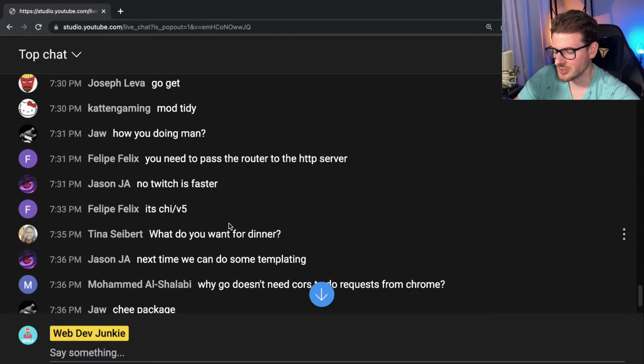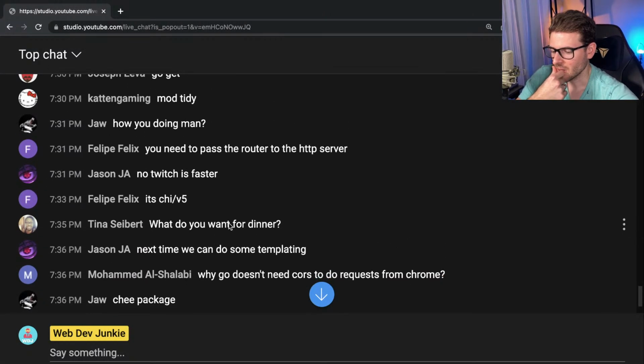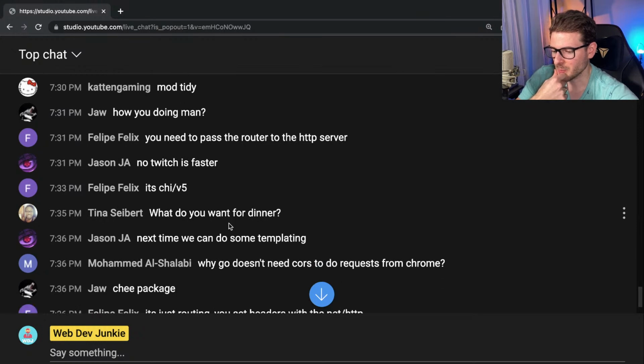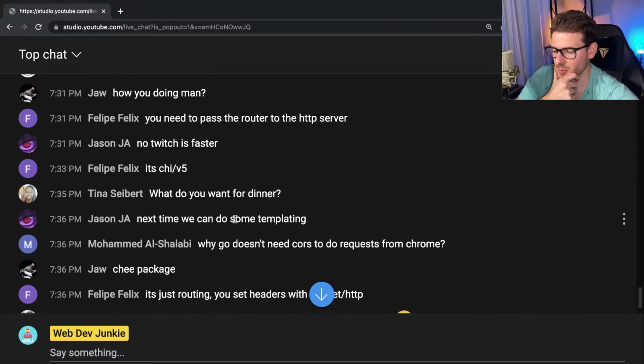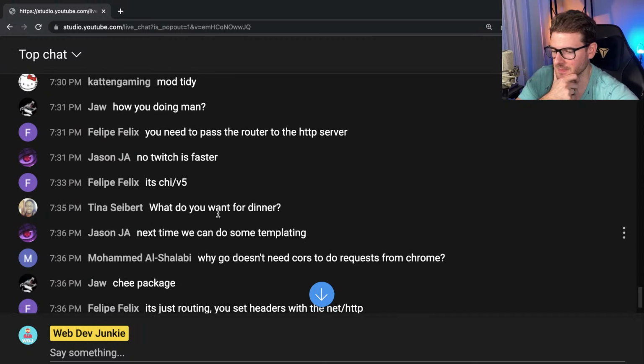I mean, you can change it to do that. But the browser is only going to do that pre-flight header check for POST requests, PUT requests, maybe DELETE, PATCH, stuff like that. For GET requests, it doesn't do a pre-flight check. So therefore, your browser is not going to prevent it from happening.